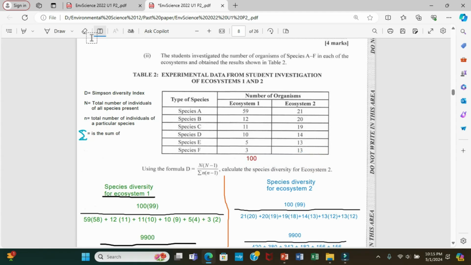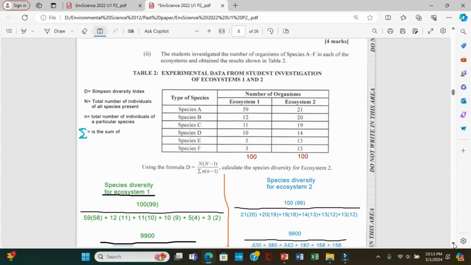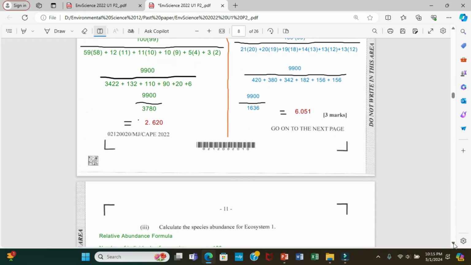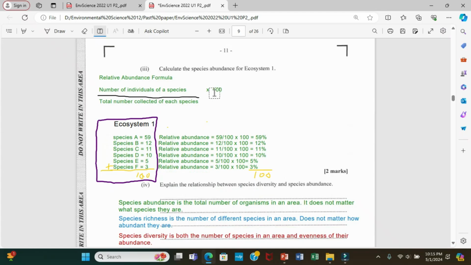So the abundance there is 100, right? And if you want to do it for ecosystem 2 again, you add up all of those, you should get 100. Alright, now species abundance, as they ask you down here, is the total amount of species found in the ecosystem. Alright, so we all know it's 100 now.